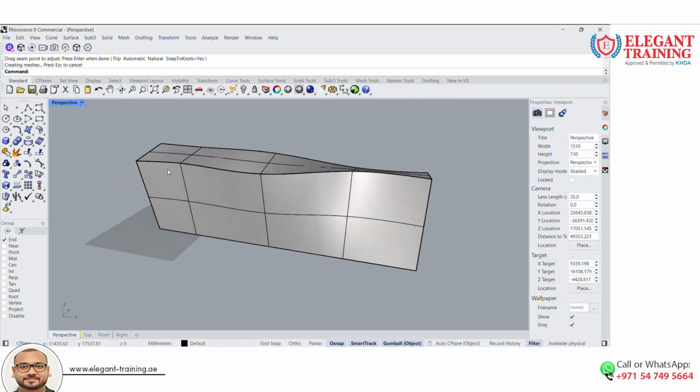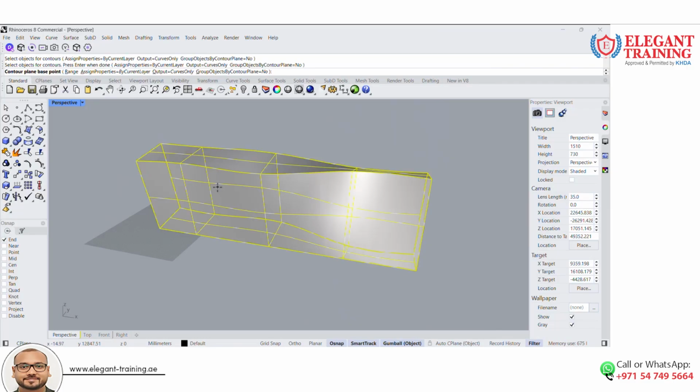Now I'm going to extract the edges from this loft. So I'm going to use the command called contour. Now select the object for the contour. And now I'm going to select the base point and the end point of this contour object. Now here I'm going to choose the distance between the contours. So let it be 150.